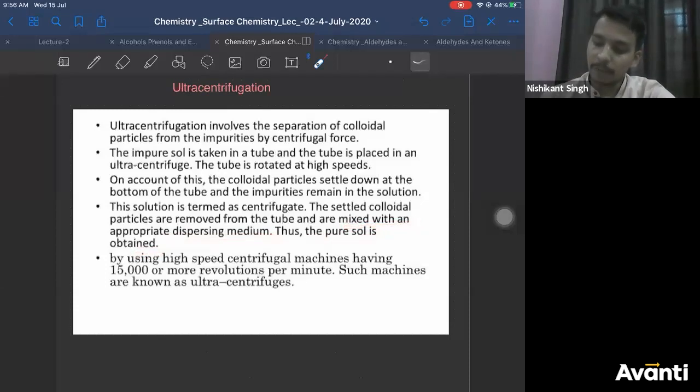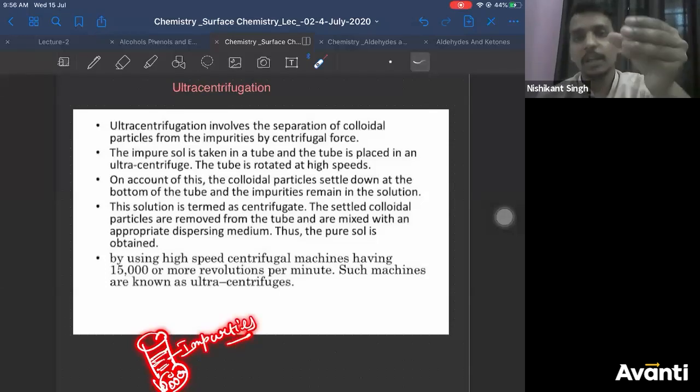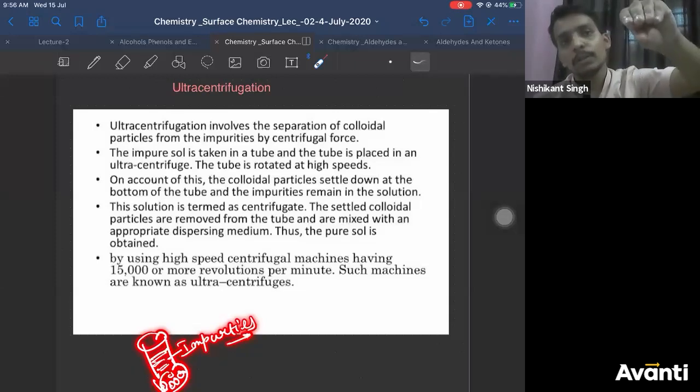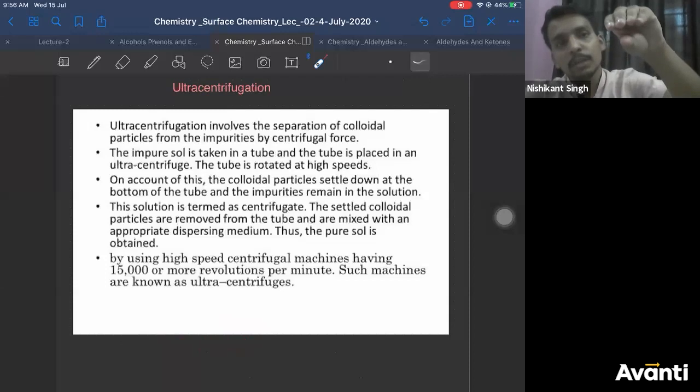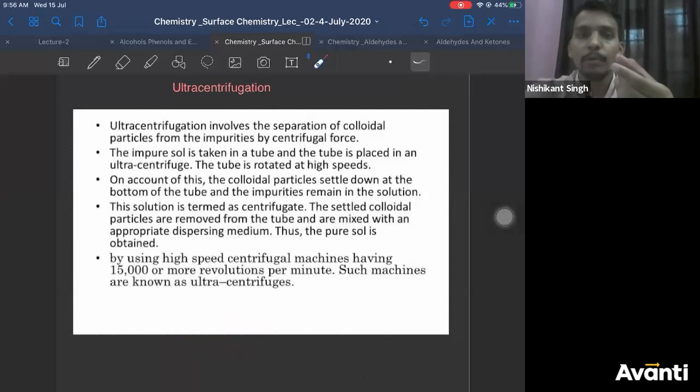So when you rotate it, after rotation, you'll get something like this. All the colloidal particles will settle here and the solution will remain at the top. This solution will contain impurities. So what do you do? You take your test tube and throw all the liquid solution like this. In lab, we do it, right? You just make sure the precipitate does not get thrown away, right? You just remove the solution and in the tube, you have your colloidal particles left. In that you add a suitable dispersion medium, shake it, you'll get your colloidal solution back. Okay, which will have less impurities or which will have zero impurities, depending upon your efficiency.